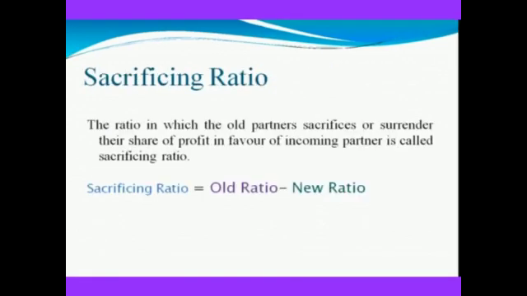Sacrificing ratio. The ratio in which the old partners sacrifice or surrender their shares of profit in favor of the incoming partner is called the sacrificing ratio. We derive from this formula: sacrificing ratio is equal to old ratio minus new ratio. Then new ratio is equal to old ratio minus sacrificing ratio.